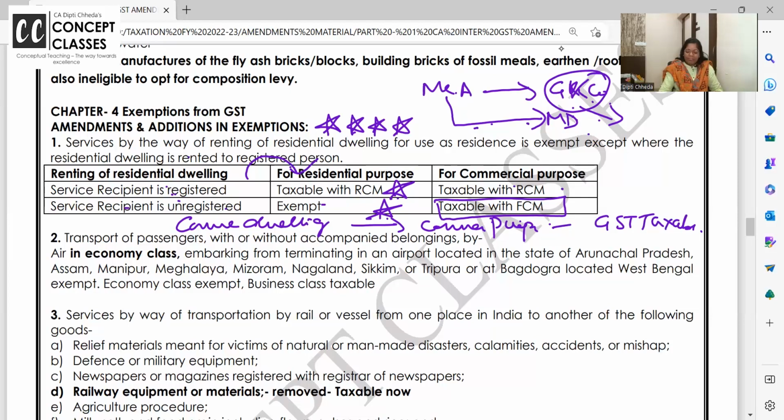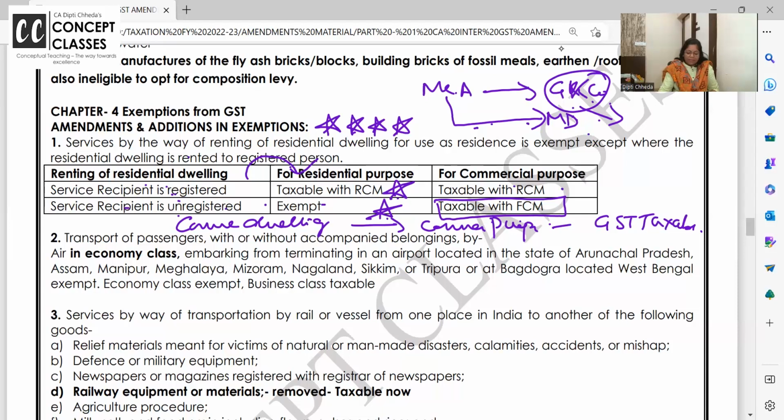So, once again. Residential given for residential purpose, given for living, recipient is registered, taxable with RCM. Ma'am, but I'm giving residence for residential purpose. Okay, but the recipient is registered, no? Let him pay the tax on RCM. Residential dwelling given for residential purpose, but the recipient is unregistered and I'm also unregistered. Exempt. That's the end of it.